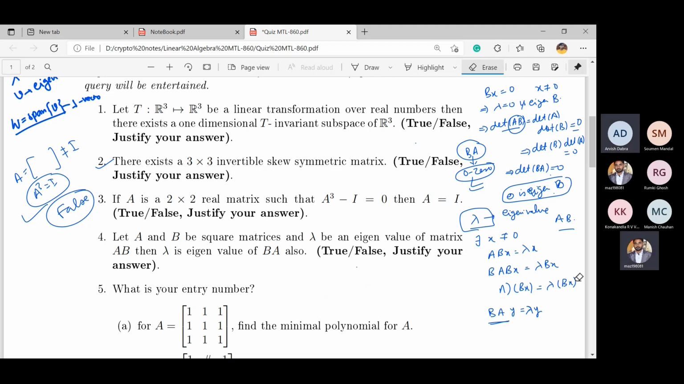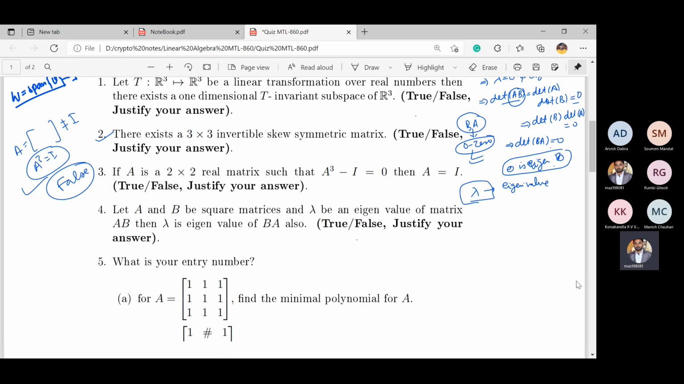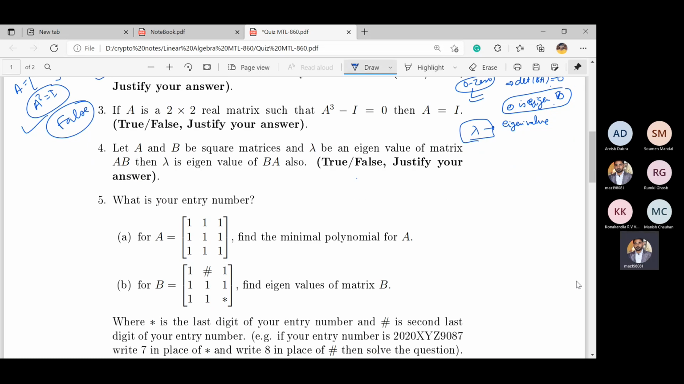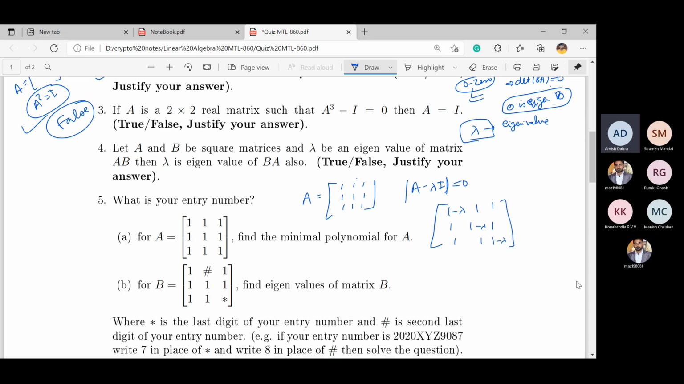Now question number 5. Maybe that question is a little lengthy at first, but I haven't solved this question actually, but it was easy. Let's assume that A equals the matrix with all entries 1, a 3 by 3 matrix of ones. Then you just have to find determinant of A minus lambda I equals 0. So what will it be? It's something like 1 minus lambda, 1, 1, and so it will be lambda square times 3 minus lambda, the characteristic polynomial.